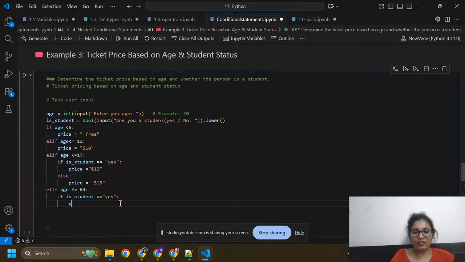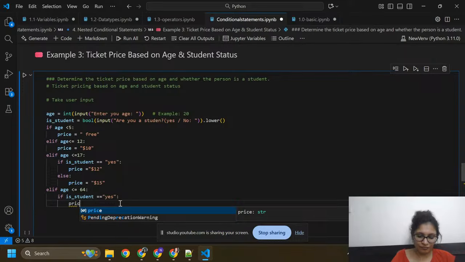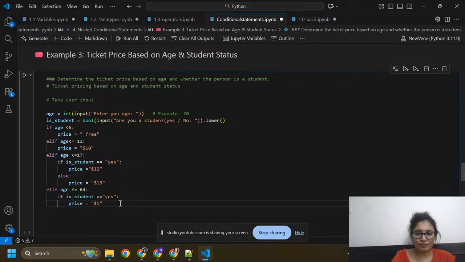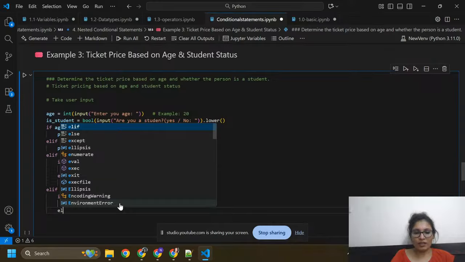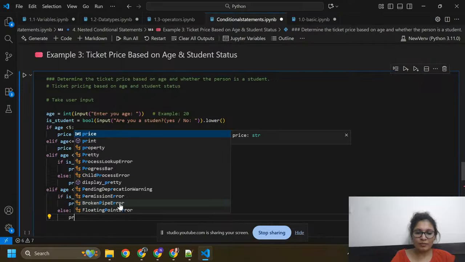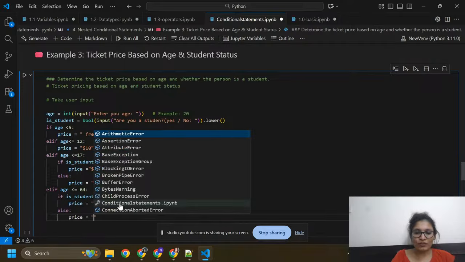Then price will be $18. Else price will be, price equals to $25.